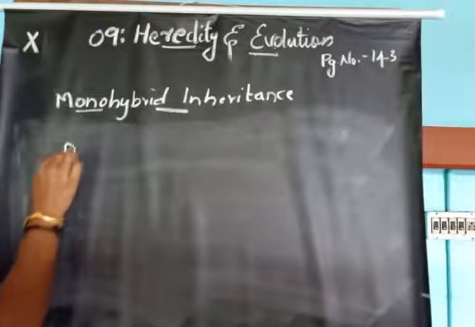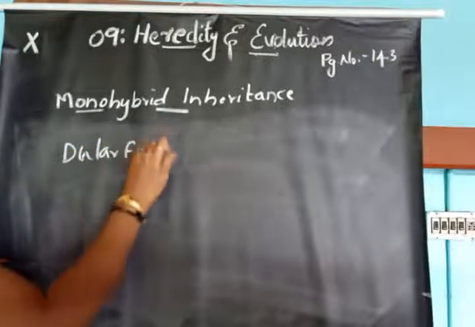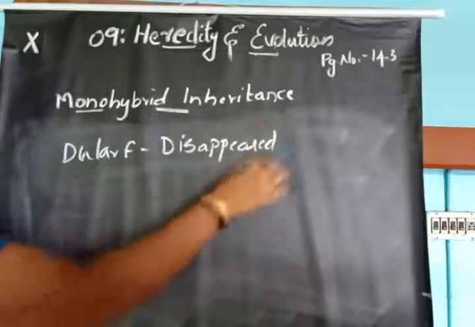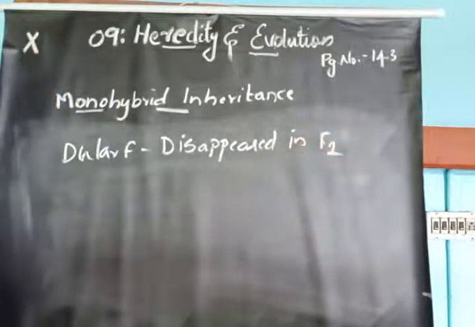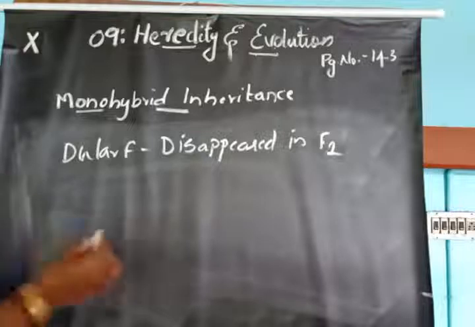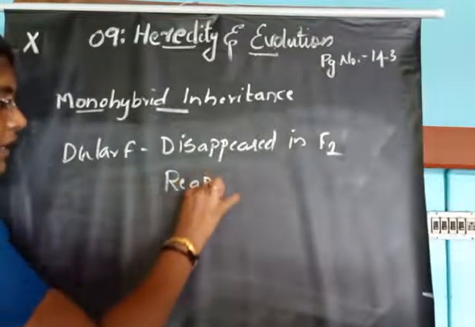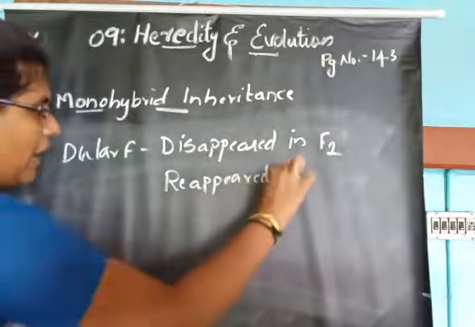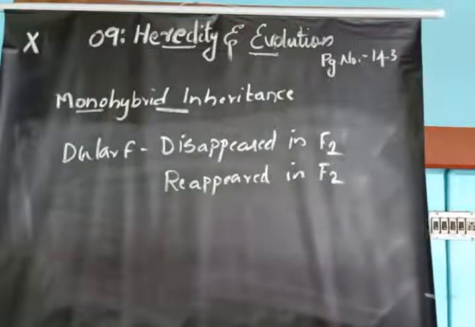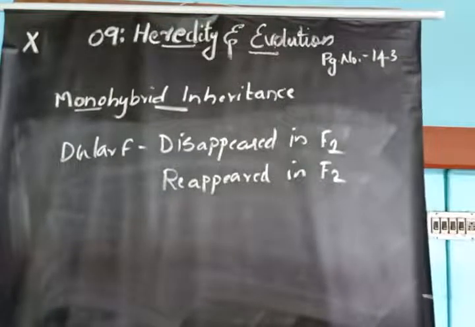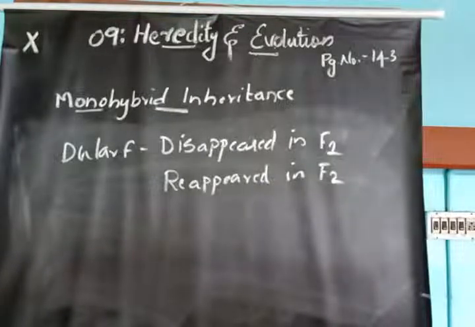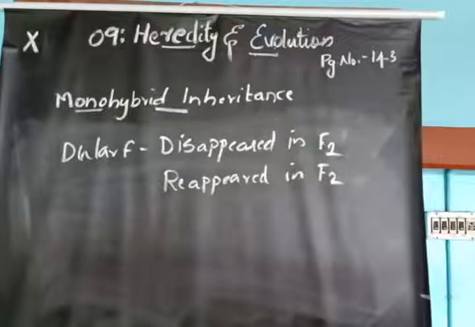The character dwarf disappeared in the F1 generation, but it reappeared in the F2 generation.